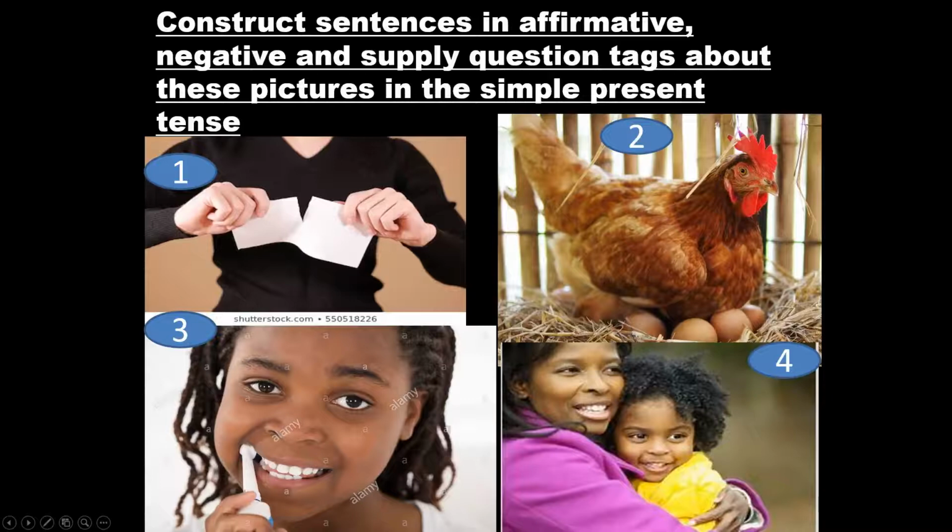She brushes her teeth, doesn't she? She does not brush her teeth, does she? A mother hugs a baby, doesn't she? A mother does not hug a baby, does she?